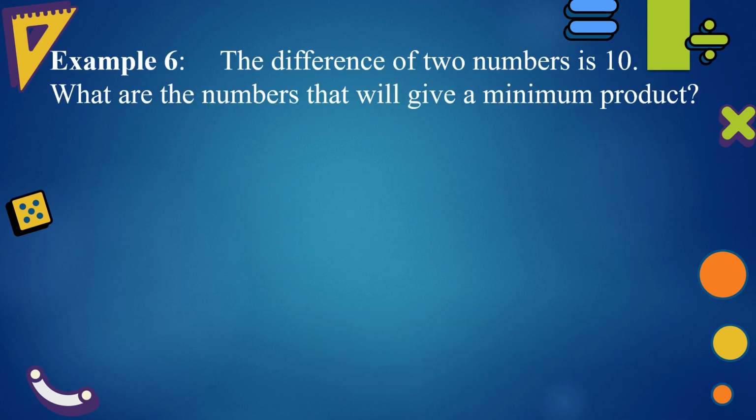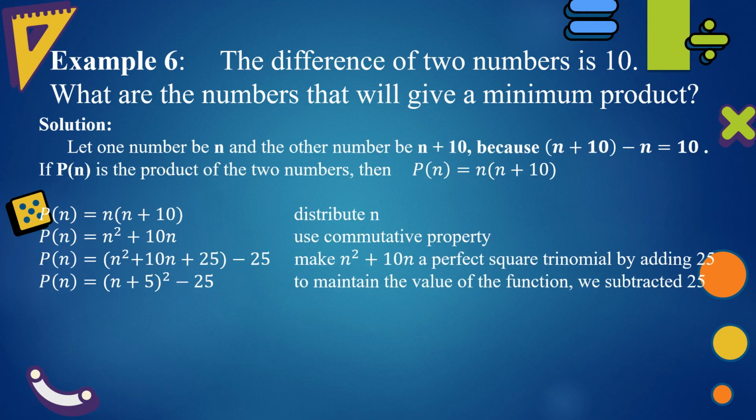Example number 6. The difference of two numbers is 10. What are the numbers that will give a minimum product? Let one number be n and the other number be n plus 10, because n plus 10 minus n is equal to 10. If P of n is the product of the two numbers, then P of n is equal to n times the quantity n plus 10. Distribute n. n times n, n squared. n times 10, 10n.